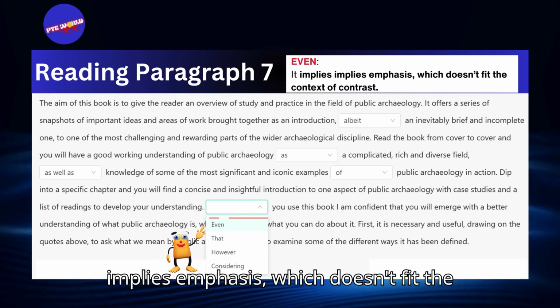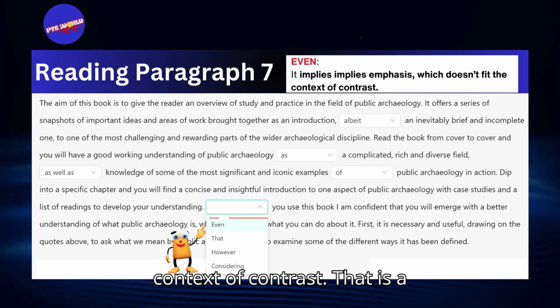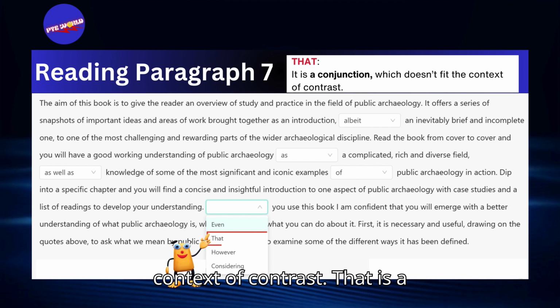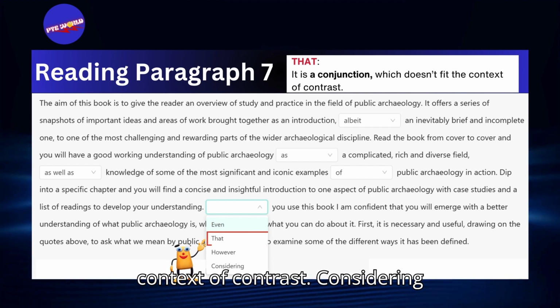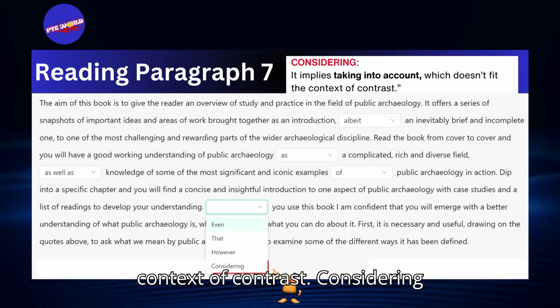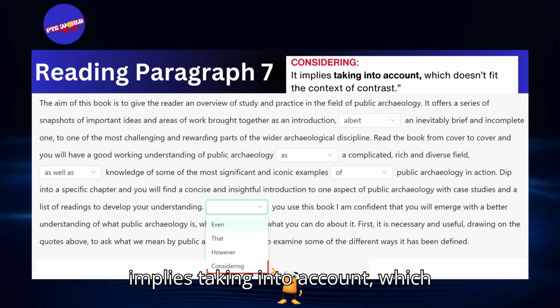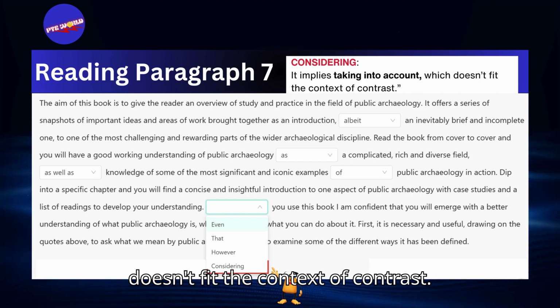Even implies emphasis, which doesn't fit the context of contrast. That is a conjunction, which doesn't fit the context of contrast. Considering implies taking into account, which doesn't fit the context of contrast.